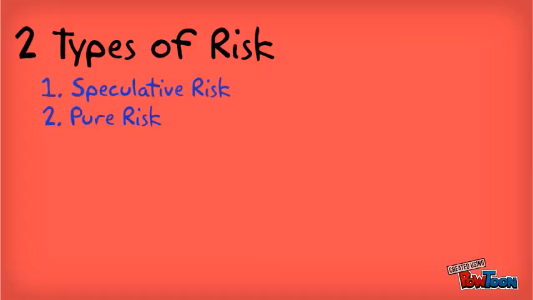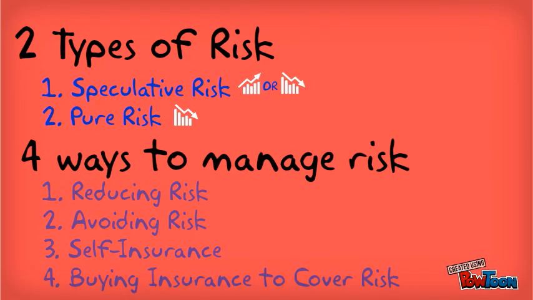So today we covered the 2 types of risks, which are speculative risk and pure risk, and the 4 ways to manage risk for your business, which include reducing risk, avoiding risk, purchasing self-insurance, and buying insurance to cover risk.